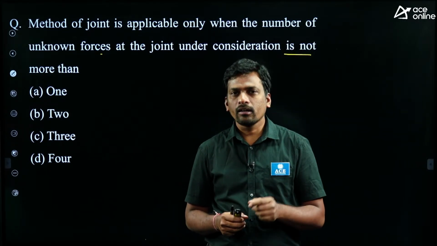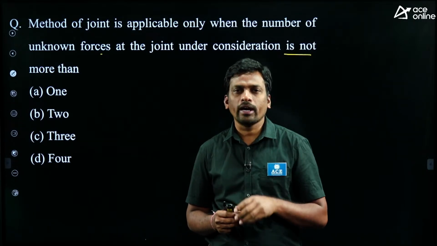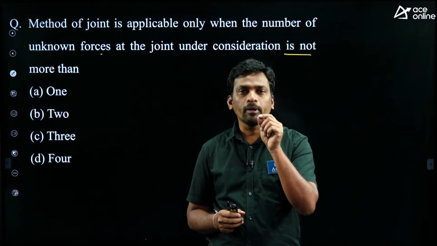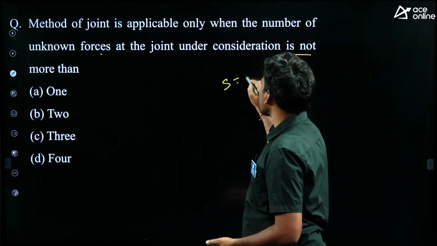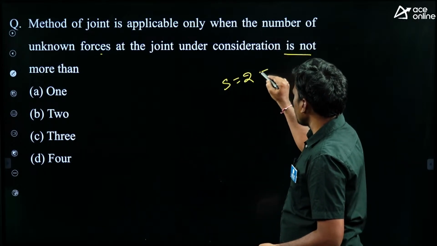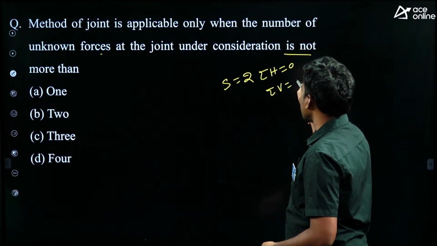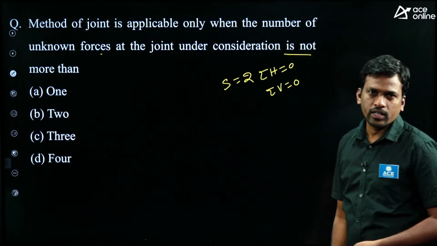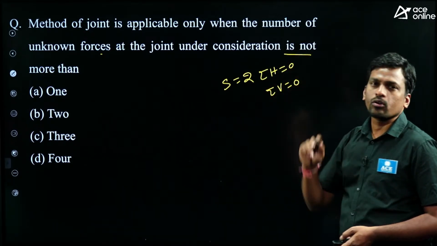In method of joint, we have to balance the joint, then to balance the joint, we have to use equilibrium equation of a joint. It means number of equilibrium equations are 2. Now tell me, what are the 2 equilibrium equations? Sigma H and sigma V, right? Equilibrium equation of a joint for pin jointed plane frame, number of equilibrium equations are 2.